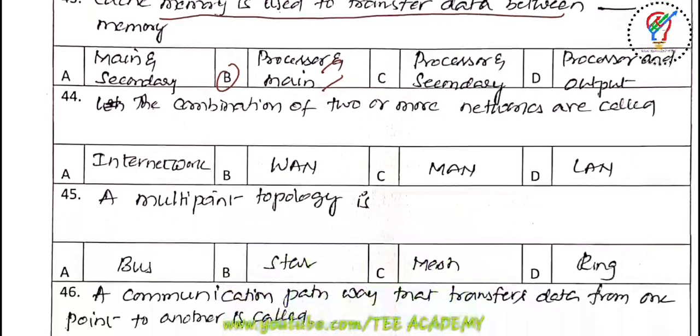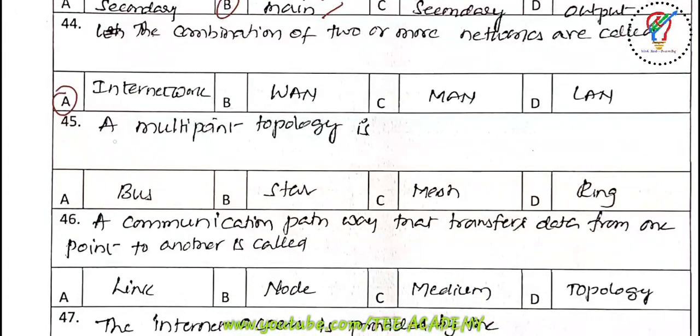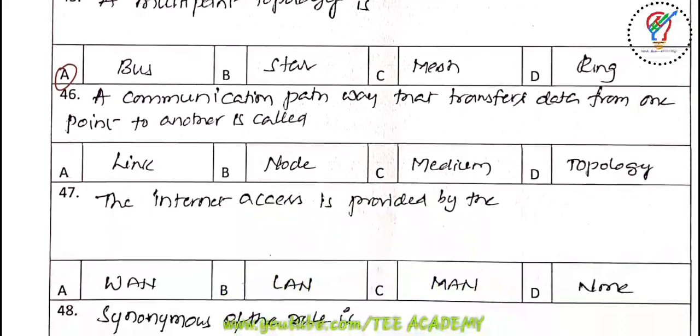Next, the 44th question here, the combination of two or more networks is called. The options are internetwork, WAN, MAN, LAN. So the correct option is internetwork. Next, a multipoint topology is, the options are bus, star, mesh, ring. So the correct answer is A, bus. A communication pathway that transfers the data from one point to another point is called. The options are link, node, medium, topology. Answer is A, link.